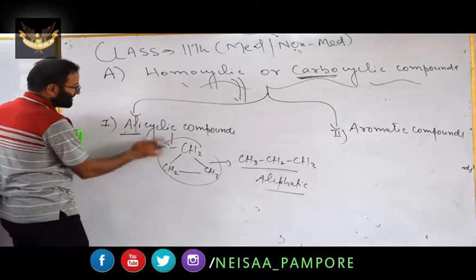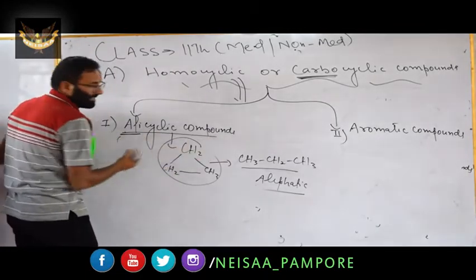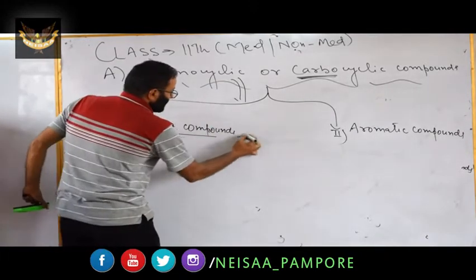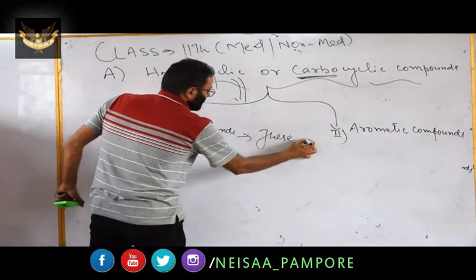Hence this class is known as alicyclic compounds. How can you define these alicyclic compounds? These are cyclic compounds.